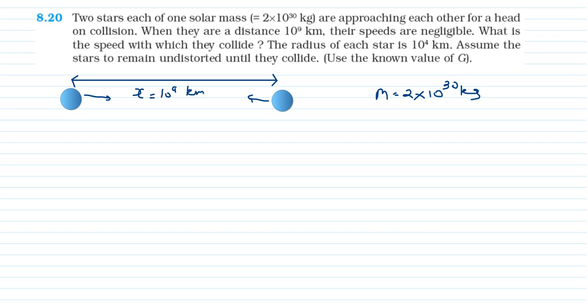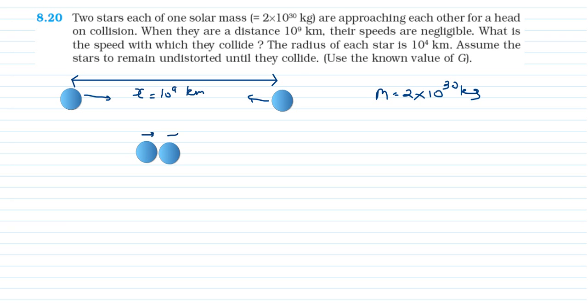Thereafter, speeds are negligible. What is the speed with which they collide? Meaning, when they collide, what will their speed be? That means here, for example, they have come here. When they collide, this is the collision. That means here you can say that